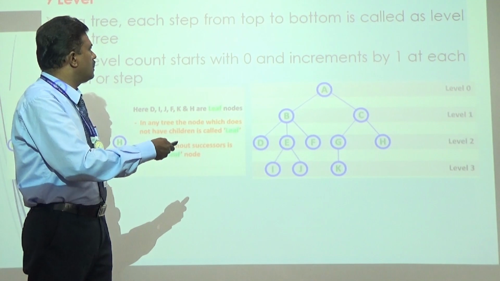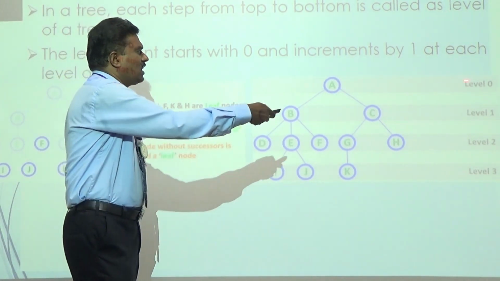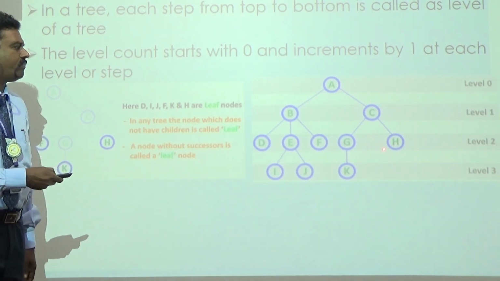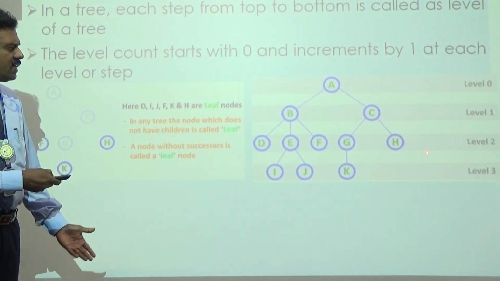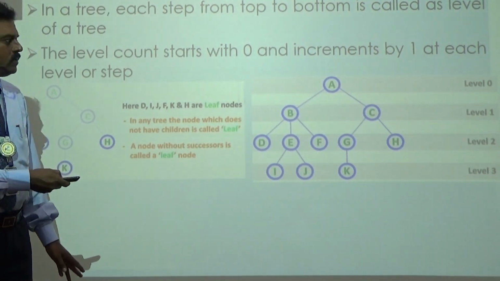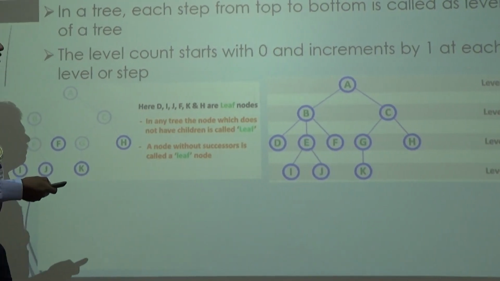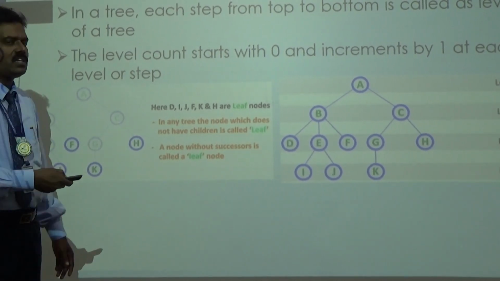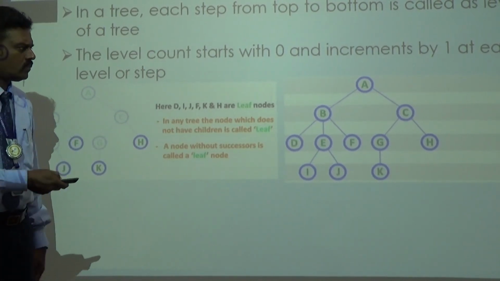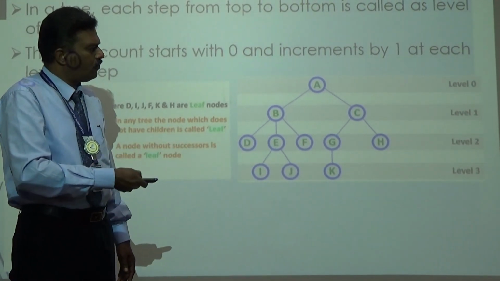As per this logic, we have to number the levels from top to bottom. The first, A, comes under level 0, B and C come under level 1, whereas D, E, F, G, H come under level 2, and I, J, K come under level 3. So we have to categorize the various levels of the tree also. The levels start from 0 and increment by 1 at each step. We always start with level 0, then 1, 2, 3, 4, and it goes on.